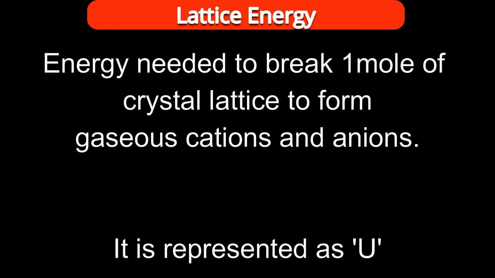To break the lattice, what will happen? Energy is necessary. So energy is needed to break the lattice to form individual cations and anions in gaseous form. More particularly, energy needed to break 1 mole of solid into its individual gaseous cations and anions is called lattice energy. Now the question you will have is, why are we considering gaseous cations and anions?